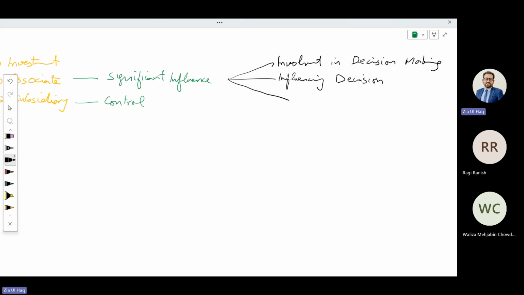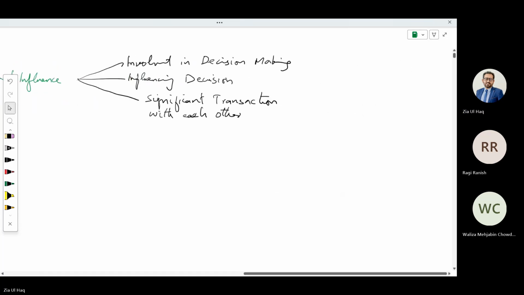Or significant influence happens if you are performing significant transactions with each other. Like a company's total revenue is say 10 million.